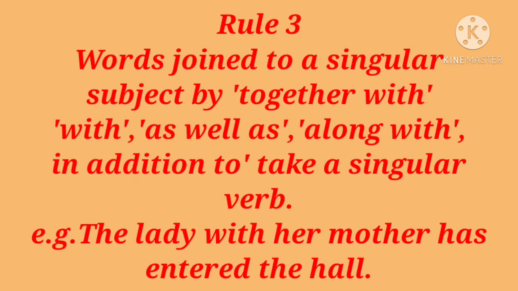Students, now let's discuss rule number 3. Words joined to a singular subject by together with, as well as, along with, in addition to, take a singular verb. For example, the lady with her mother has entered the hall. Here some words are joined with a singular subject. The singular subject is the lady. And the words with her mother are joined with the singular noun, the singular subject, the lady. Therefore, here is the singular verb has.